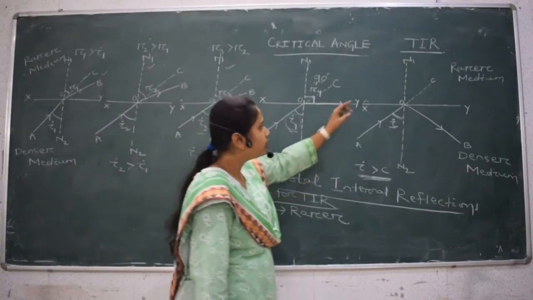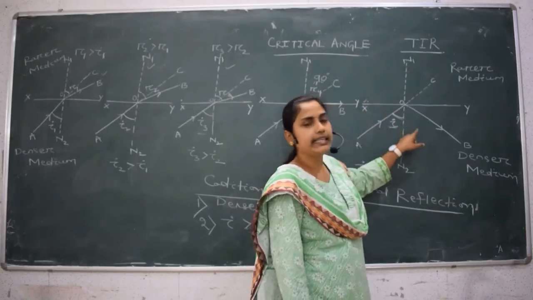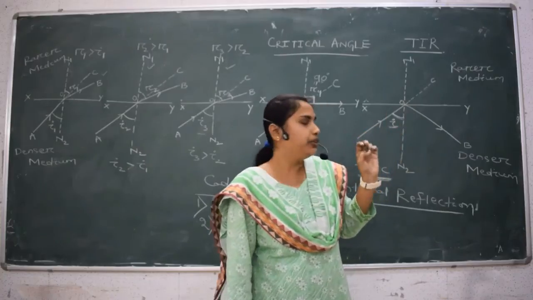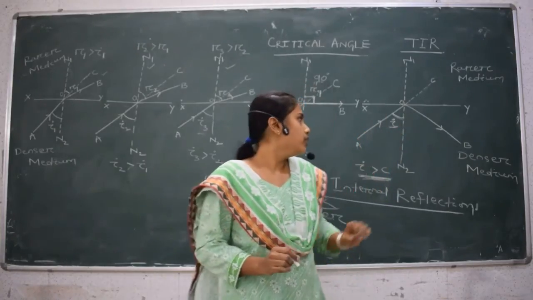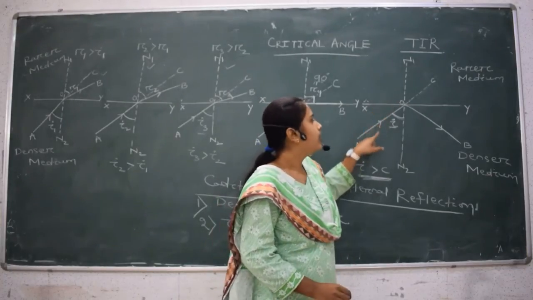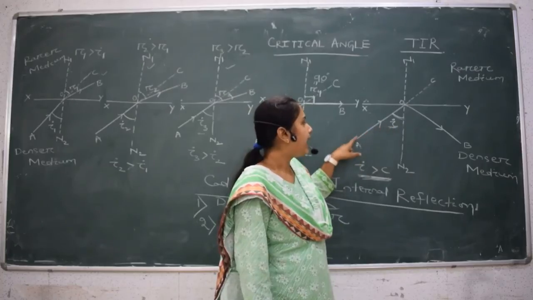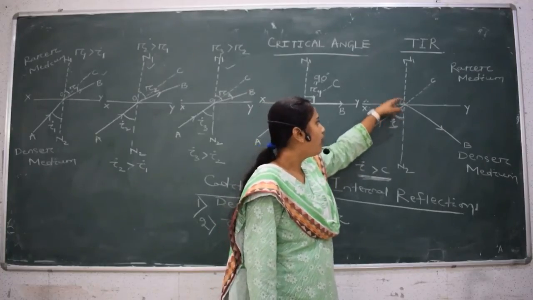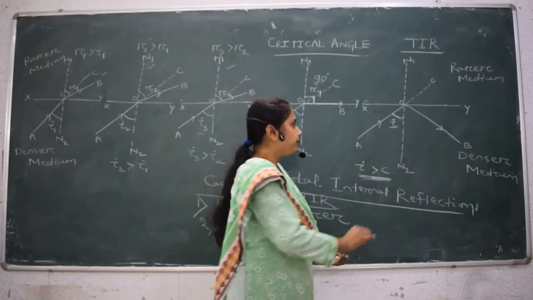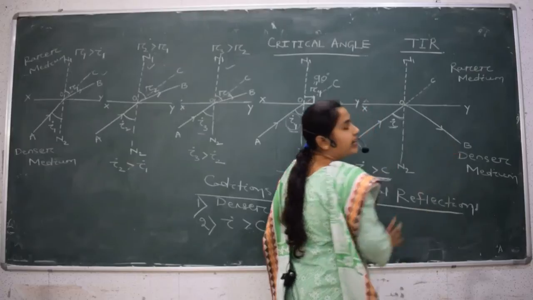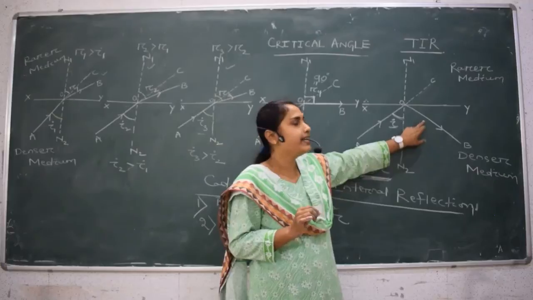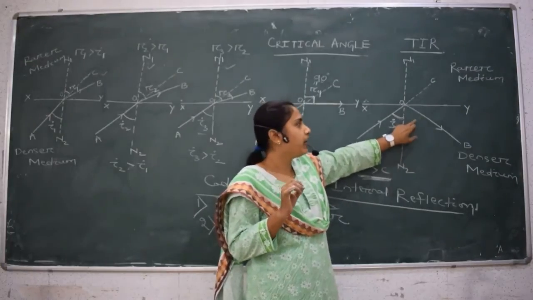Now let us see the total internal reflection. In this case, reflection occurs, so here we will use the laws of reflection. See the diagram here. AO is the incident ray and I, the angle between the incident ray AO and the normal ON2, is the angle of incidence, and OB is the reflected ray. See, it is not a refracted ray, it is a reflected ray, since reflection is occurring here.